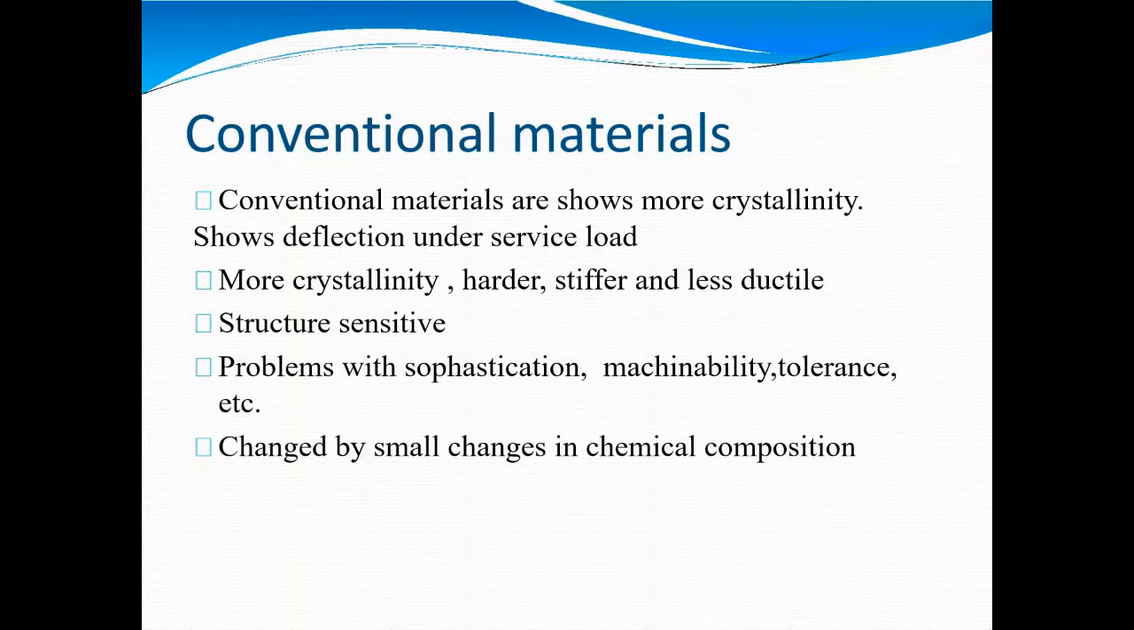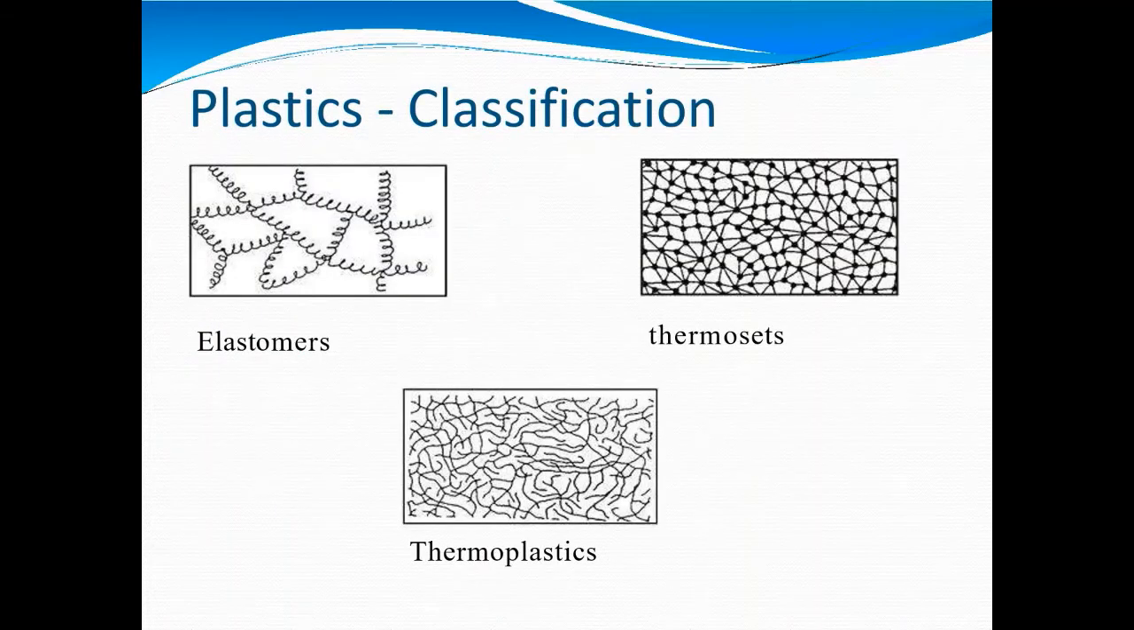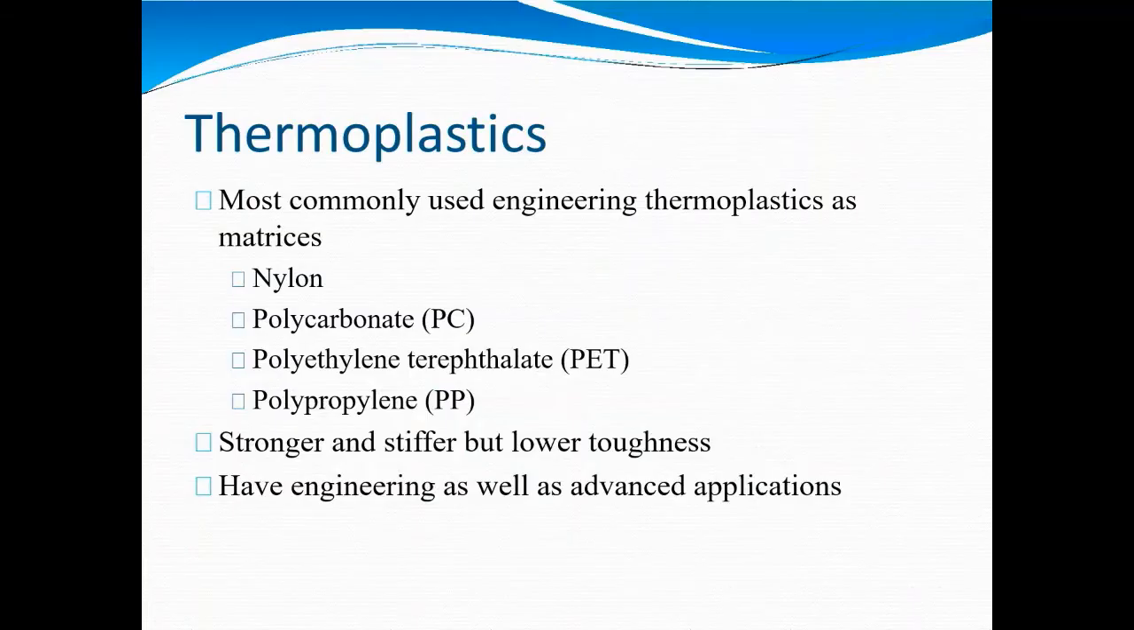Thermoplastics or thermosetting plastics are materials prepared synthetically or semi-synthetically from monomers. So the various plastic classifications are elastomer, thermoset, etc. Thermoplastic polymer molds above the glass transition temperature and returns to the normal state upon cooling. Most commonly used engineering thermoplastics are nylon, polycarbonate, polyvinyl chloride.